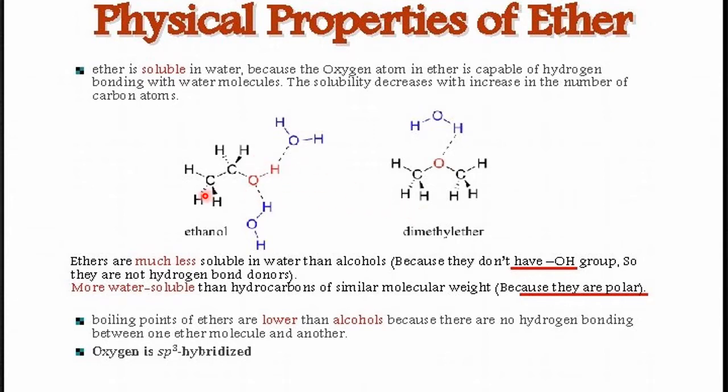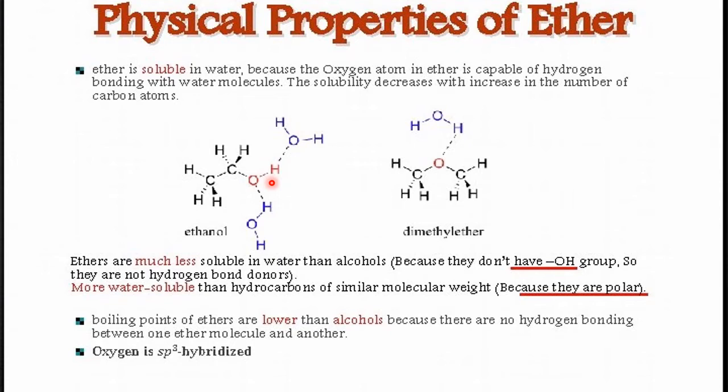So this is ethanol H bonding with water. This is dimethyl ether H bonding with water. You can compare here. Solubility of alcohol is more than ether, because in alcohol we have the OH group. In water also OH is there. So O as well as H is there in the case of alcohol.